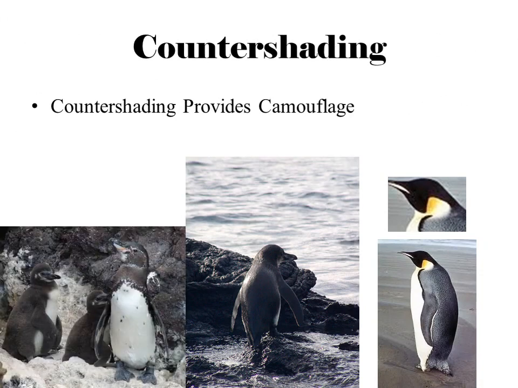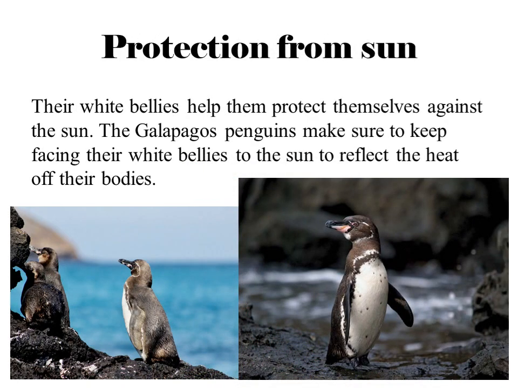Countershading is a crucial adaptation for the Galapagos penguins for various reasons, one of which is camouflaging. The black backside of the Galapagos penguins matches with the black volcanic rocks on the island, which helps the penguins hide effectively from predators. The emperor penguins would not do well in that area because they have bright yellow ear patches which can attract predators. The Galapagos penguins' white bellies help them with protecting themselves against the sun. The Galapagos penguins make sure to keep facing their white bellies to the sun to reflect the heat of their bodies.